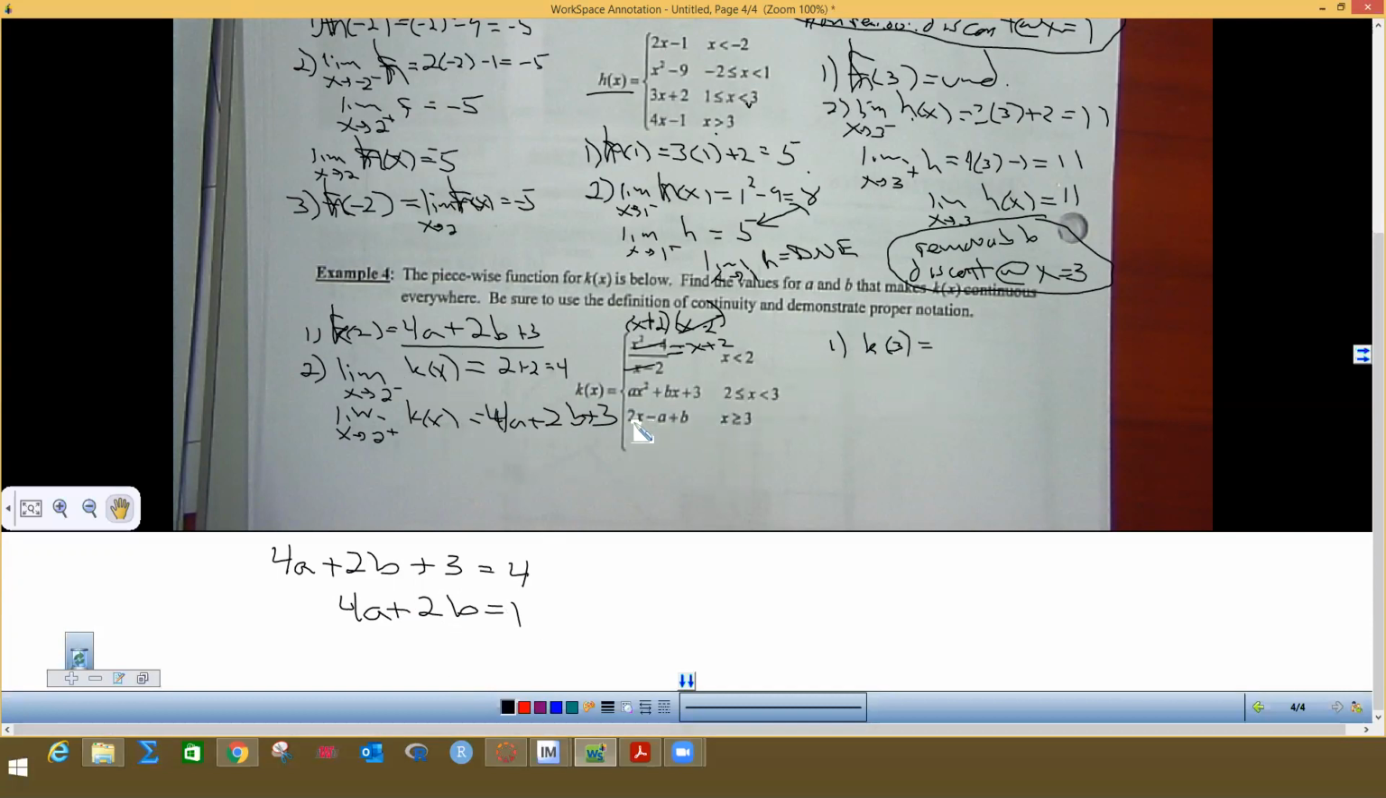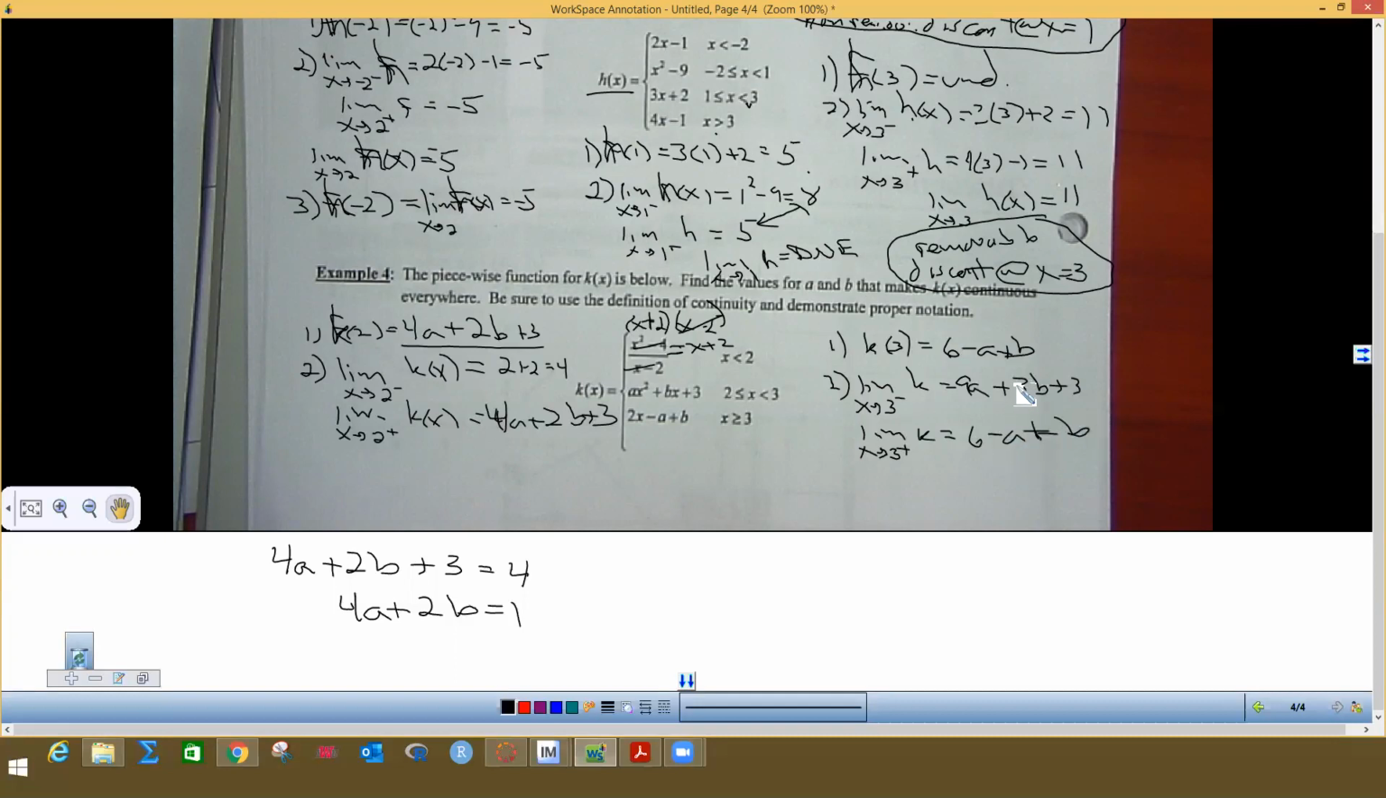So when I do that, I'm going to plug 3 in for that x, so I'm going to get 6 minus a plus b. And then I have to do the limits. The limit as x approaches 3 from the left side, which is this top one of k: I'm going to plug 3 in there and get 9a plus 3b plus 3. And then the limit from the right is going to be 6 minus a plus b.